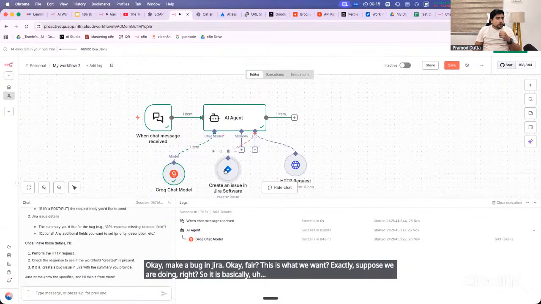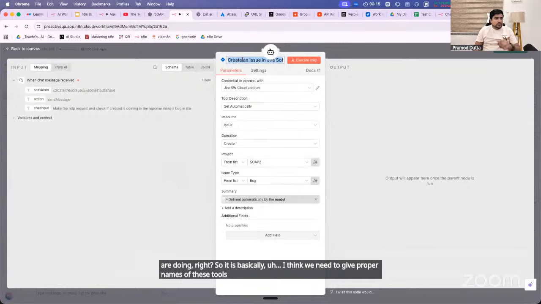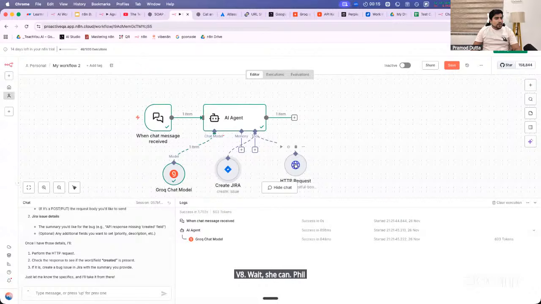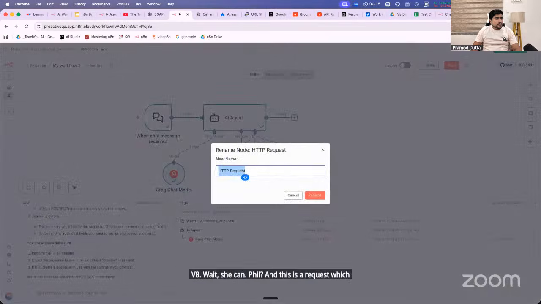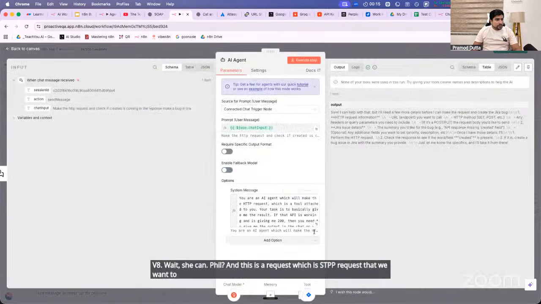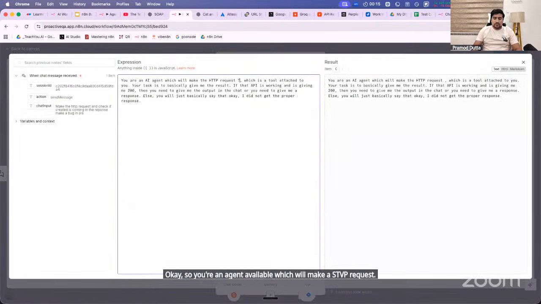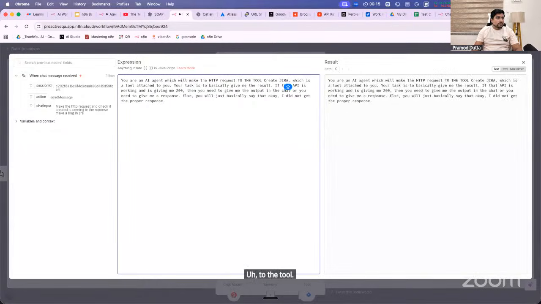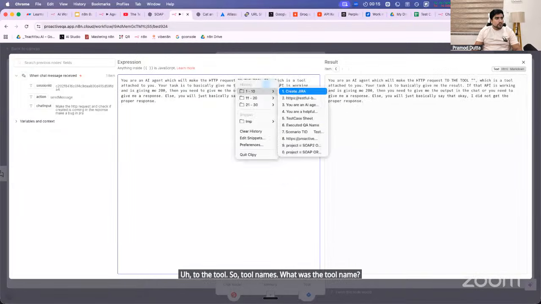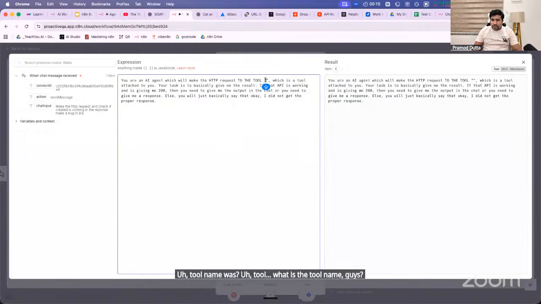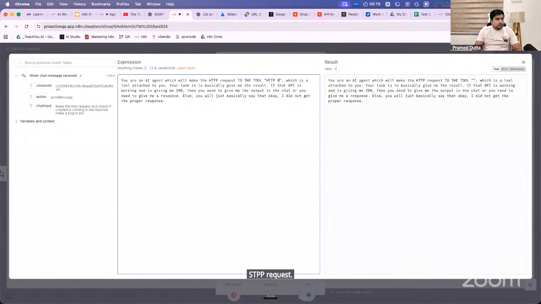I think we need to give proper names to the tools so that it can use them. Okay, so this is create Jira. And this is the request, which is the HTTP request that we want to make. So now I'm going to give the proper prompt here. You are an agent available, which will make an HTTP request to the tool. So what was the tool name? What was the tool name, guys? I forget it. Create Jira was not the tool name. First of all, HTTP request. I hope this was the name, right? Yes. And this is the tool attached to you.